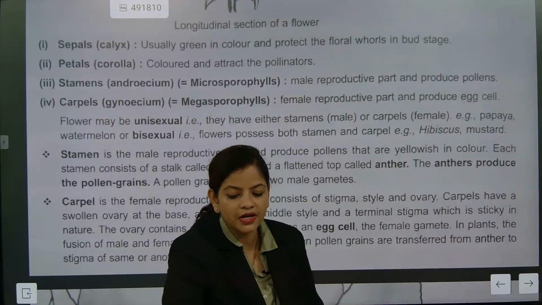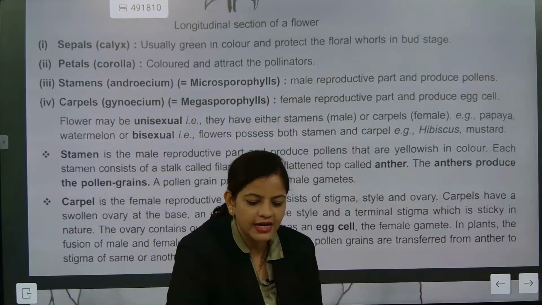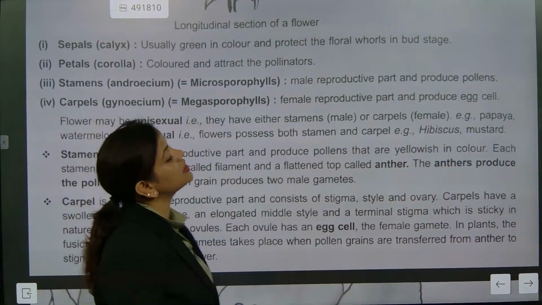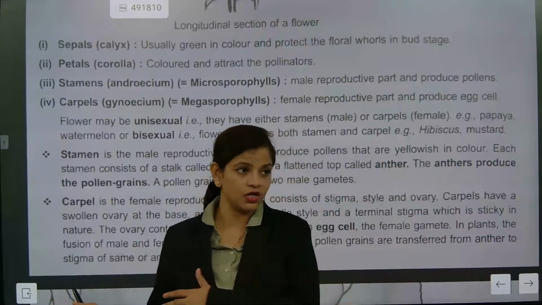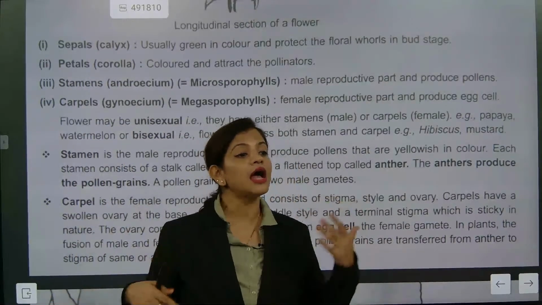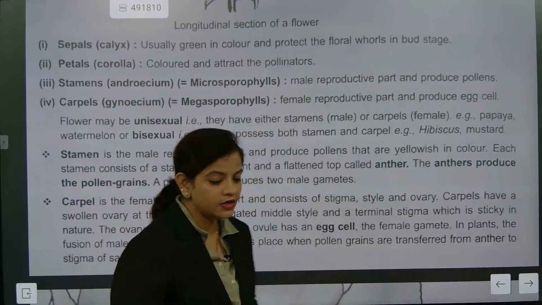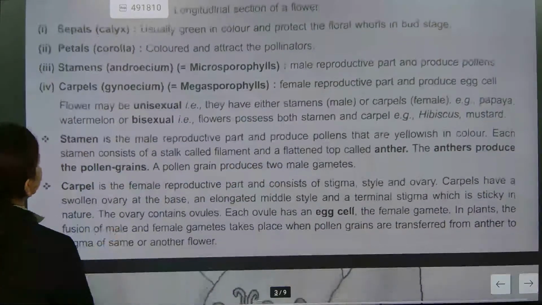Okay. Watermelon and papaya, absolutely correct answer. I hope you have understood. So watermelon and papaya are considered as what? Unisexual. Mustard and hibiscus, what are they? Correct. Understood? So now, stamen.